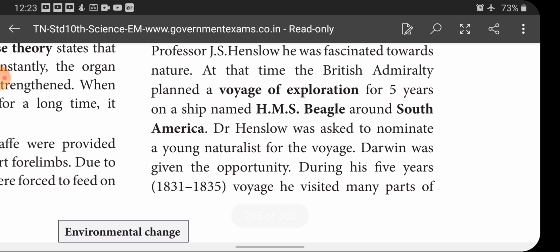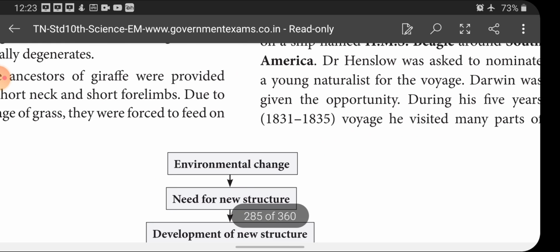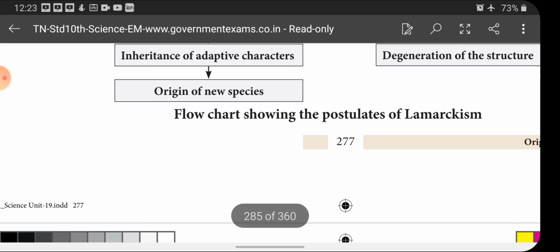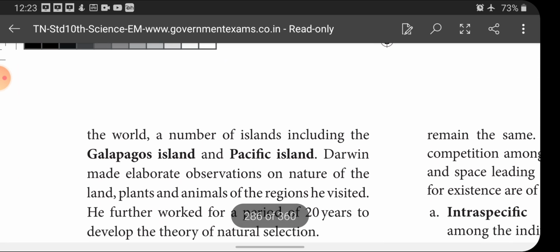During his 5 years voyage, he visited many parts of the world and a number of islands including the Galapagos Islands and Pacific Islands. Darwin made elaborate observations on the nature of the land, plants and animals of the regions he visited. He further worked for a period of 20 years to develop the theory of natural selection.